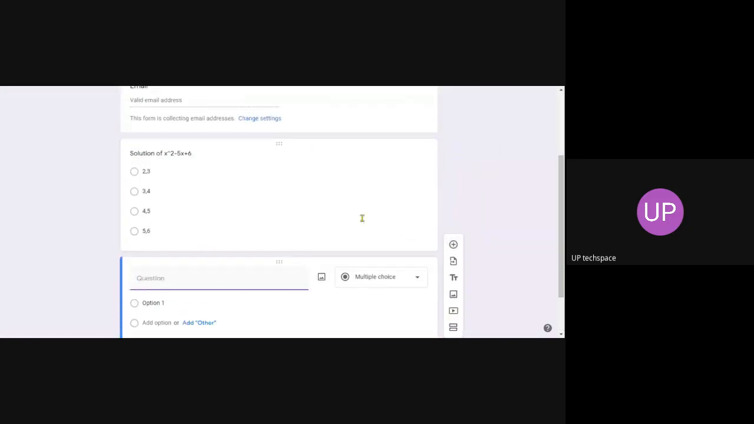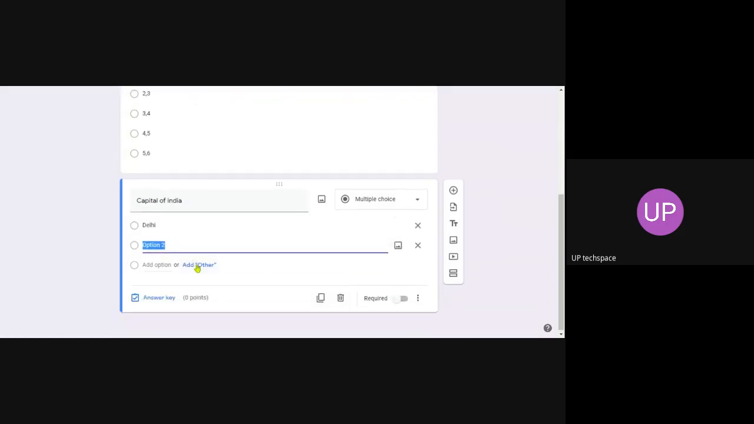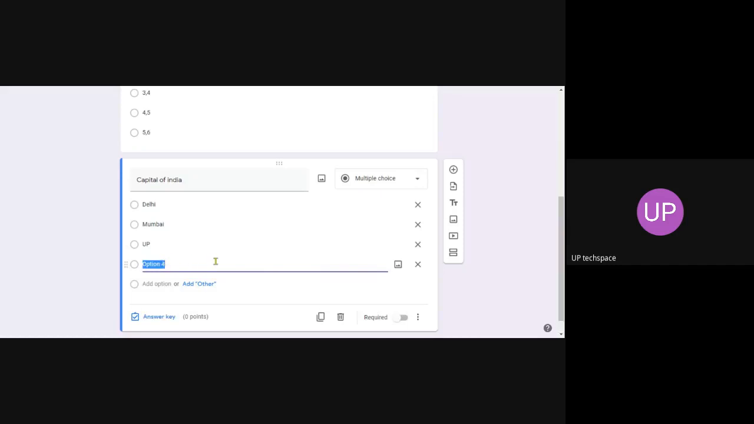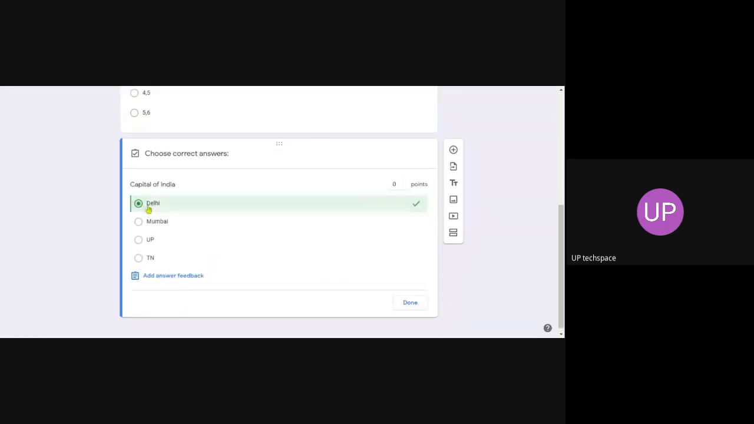So maybe you can add one more question. Capital of India. Delhi, Mumbai, UP, Tamil Nadu. So 4 options are there. I click on this answer key, click on Delhi, mark done.